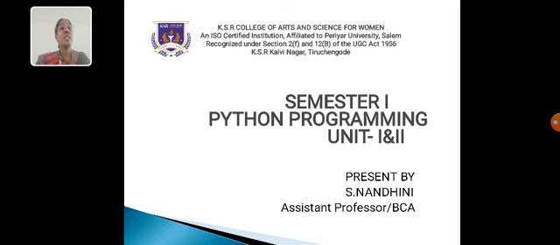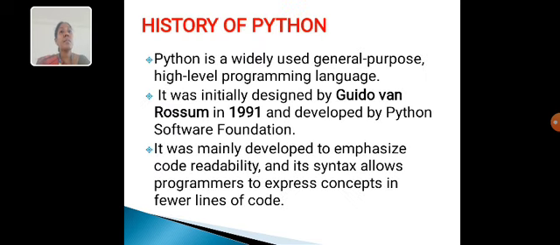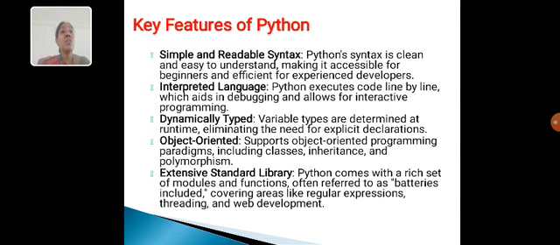Today we are going to discuss the subject Python Programming, Unit 1 and Unit 2 topics. History of Python. Python is a widely used general-purpose high-level programming language. It was initially designed by Guido van Rossum in 1991 and developed by Python Software Foundation. It was mainly developed to emphasize code readability, and its syntax allows programmers to express concepts in fewer lines of code. Key features of Python: simple and readable syntax.